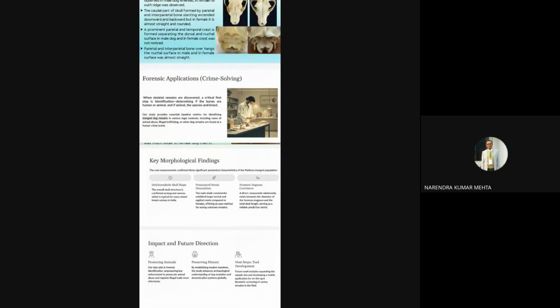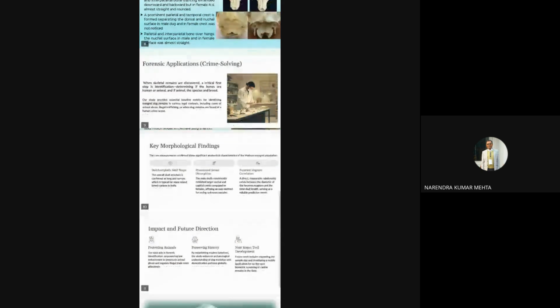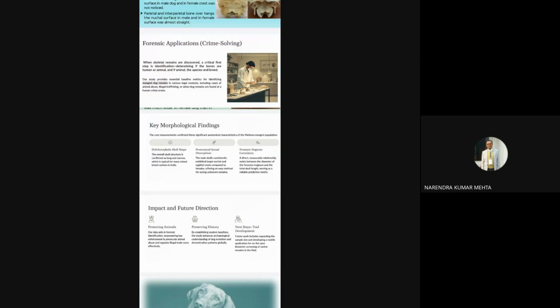In the forensic application, when skeletal remains are discovered, a critical first step is identification, determining if the bones are human or animal, and if animal, the species and breed. Our study provides essential baseline metrics for identifying mongrel dog remains in various legal contexts, including cases of animal abuse, illegal trafficking, or when dog remains are found at a human crime scene.